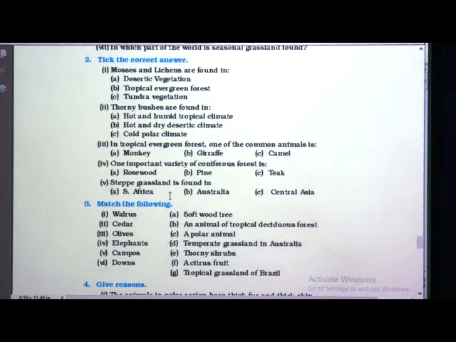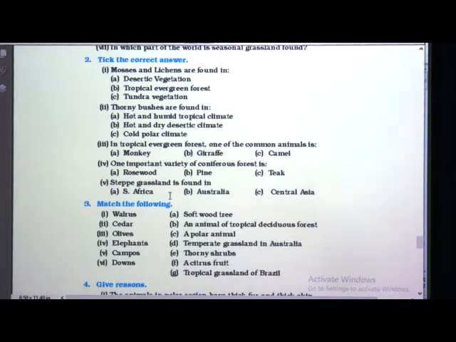In tropical evergreen forests, one of the common animals is, come on, try to find the answer. In tropical evergreen forests, which is the common animal? Monkey, giraffe or camel? So the answer is monkey.